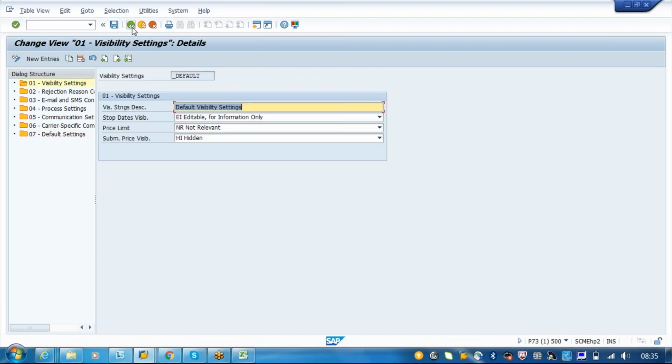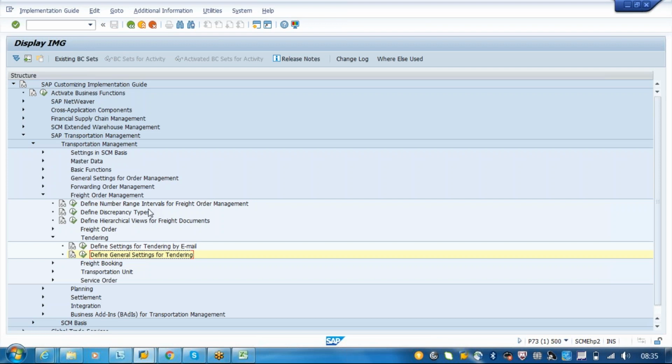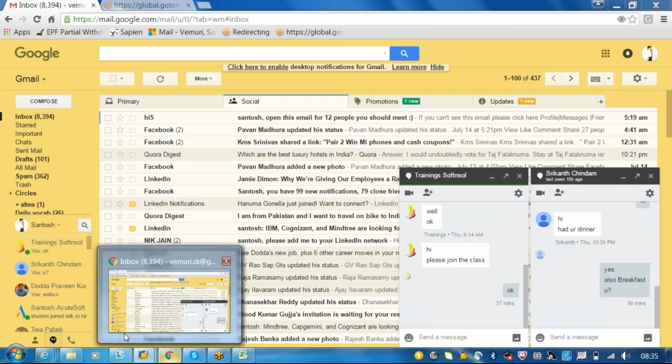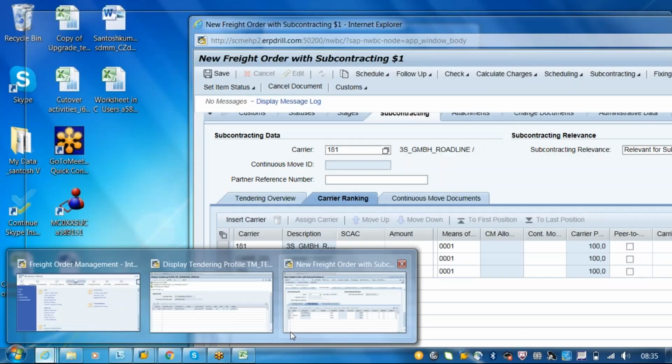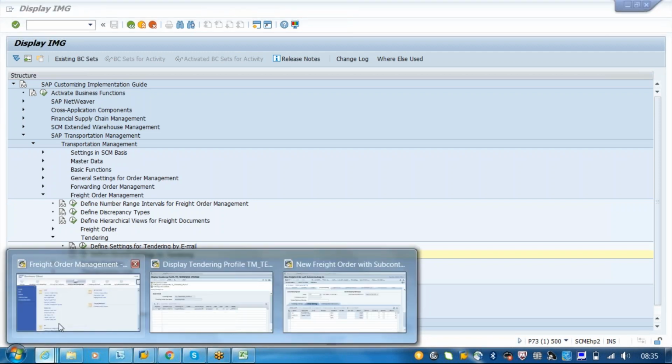What we can do is go with the tendering profile we have created and try creating the tendering. This RFQ will be a document like a freight order, or RFQ is a quotation. It will be just a quotation. I will show you the sample RFQs.